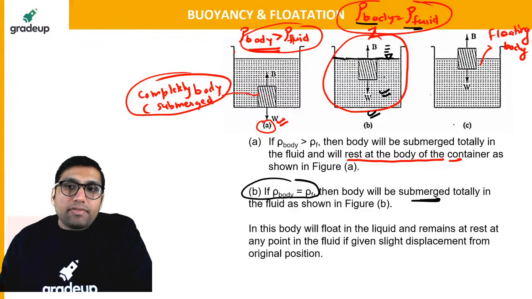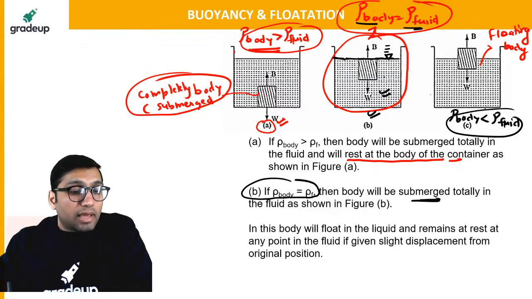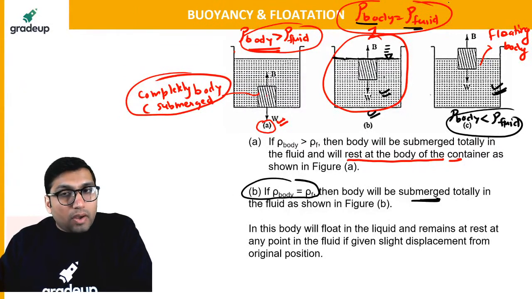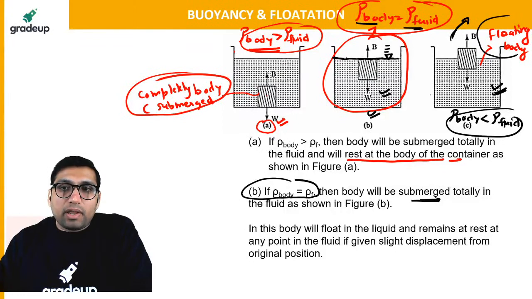The last condition is if the density of the body is less than the density of the fluid in which it has been kept. Then definitely the body will be a floating body. This is the condition of floating. So we have to study this condition, the floating body condition.